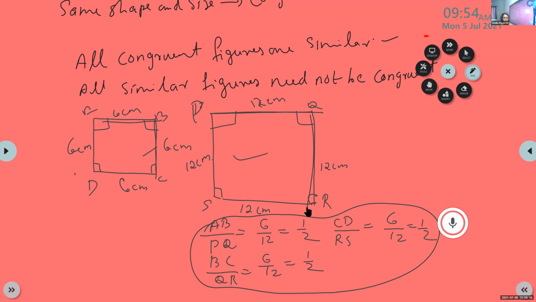The ratio of corresponding sides are equal and all angles are equal. The corresponding sides are in the same ratio. Then we can call these two squares similar squares. This is the first condition. Okay, so write two polygons. Instead of squares, it can be heptagon, hexagon, pentagon, anyone.